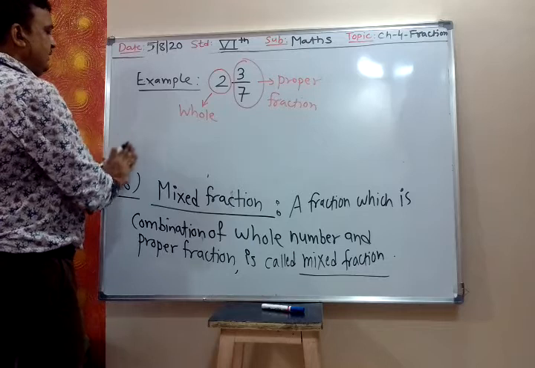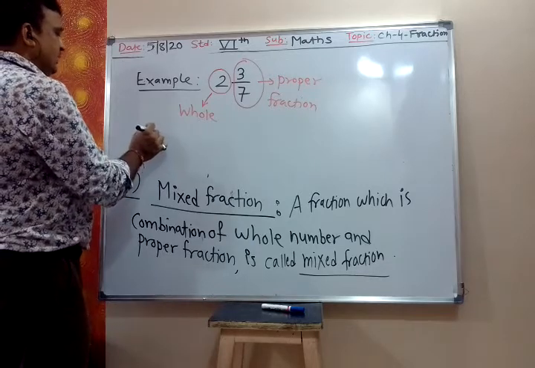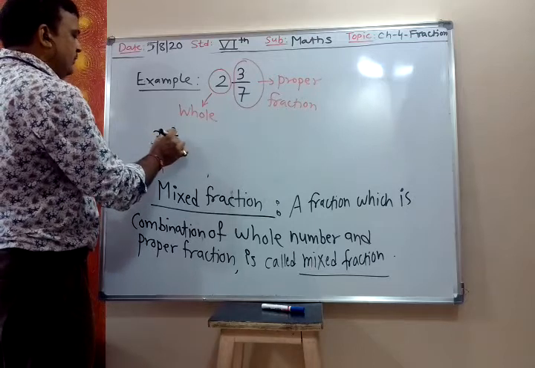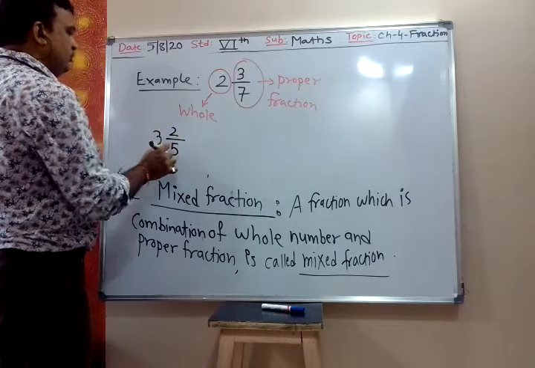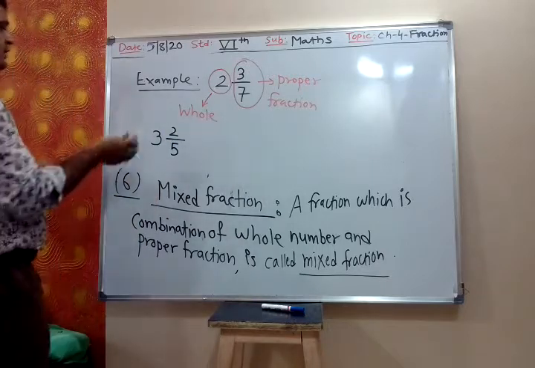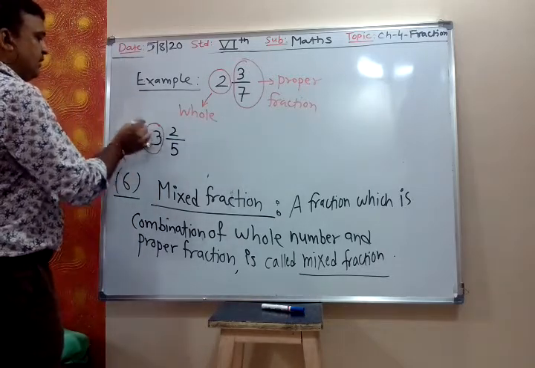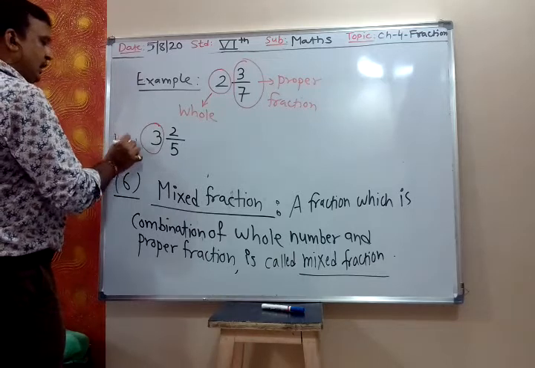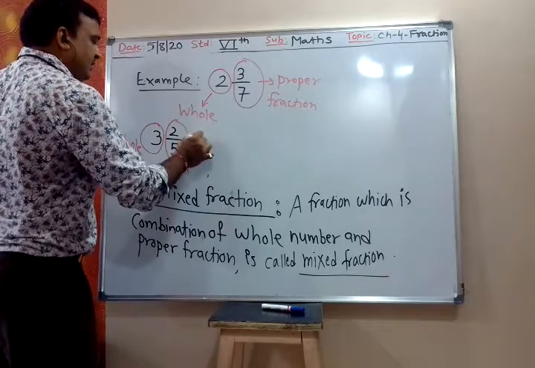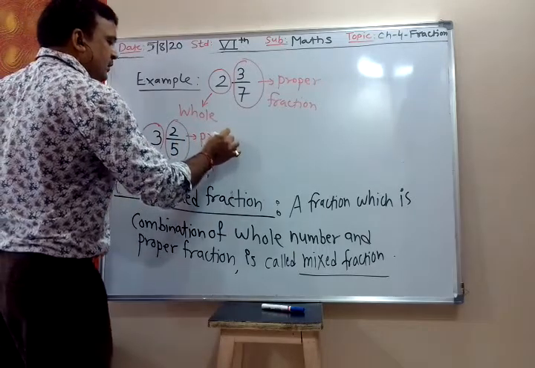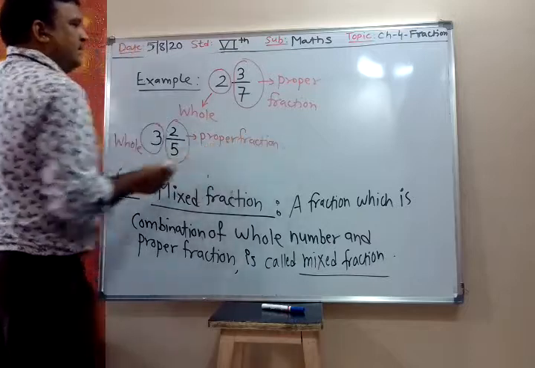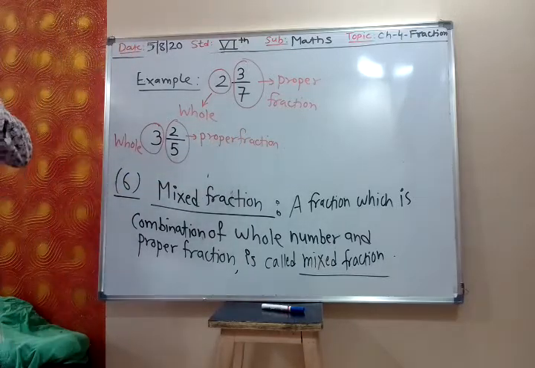Let us take another example. 3 is to 2 upon 5. Yes, this is a mixed fraction because this 3 is my whole number, and 2 upon 5 is my proper fraction.